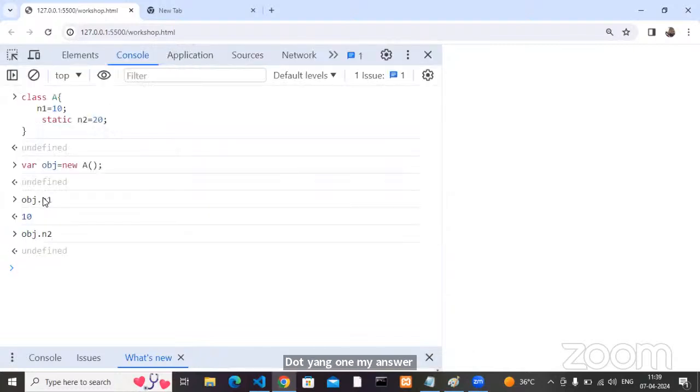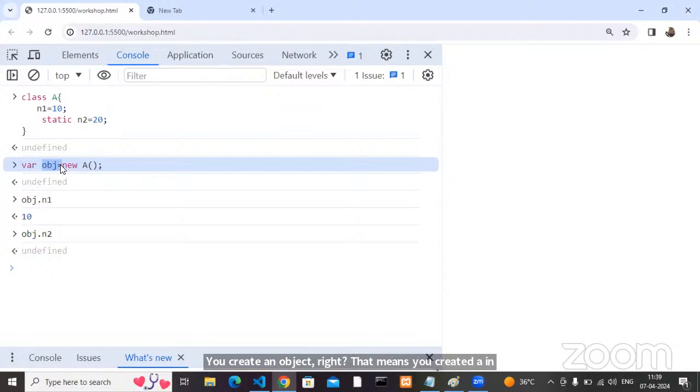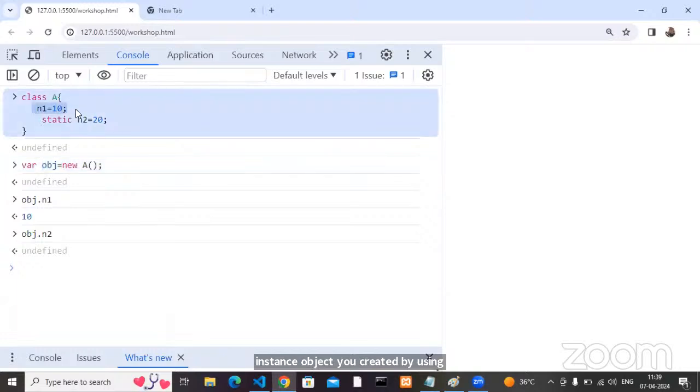Undefined. You created an object, that means you created an instance of that class. By using an instance, we can access the instance members only, not static members.